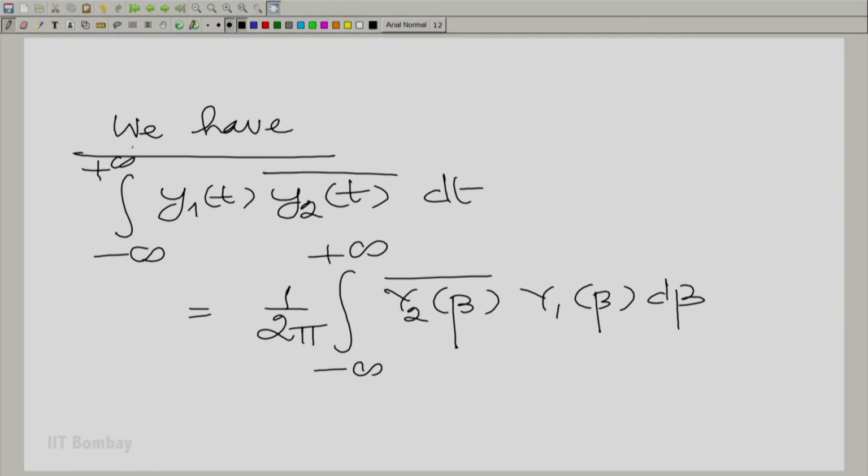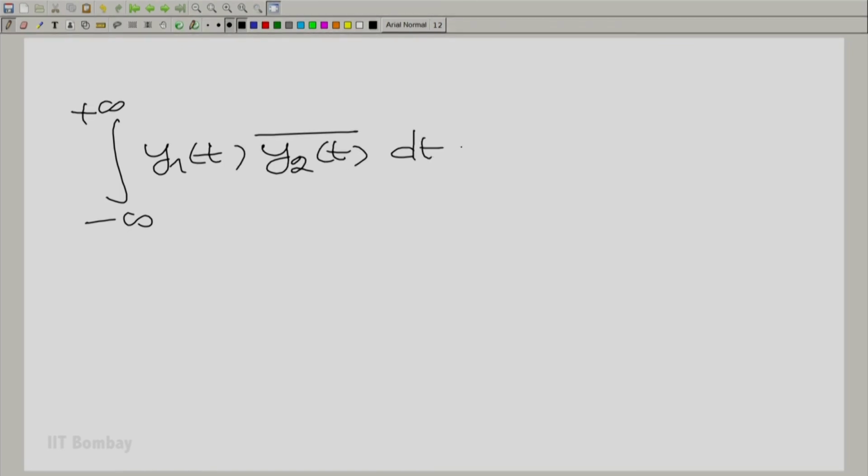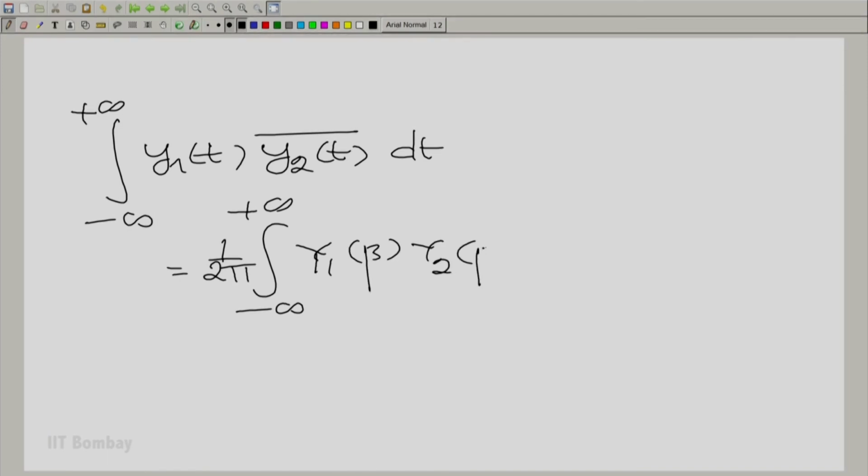So, I have the integral minus to plus infinity of y1(t) y2(t) bar dt is equal to 1 by 2 pi, the integral minus to plus infinity of Y1 beta, capital Y2 bar beta, d beta.